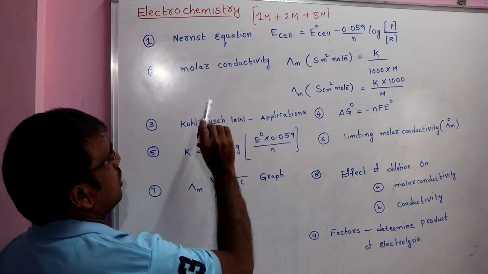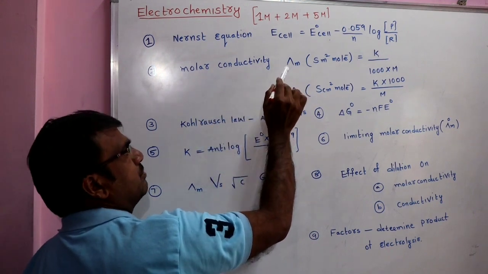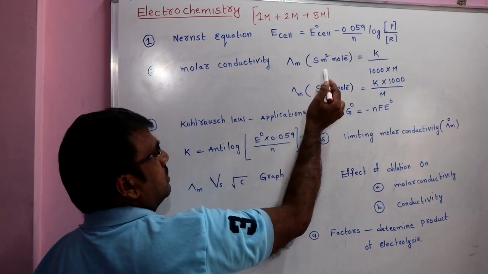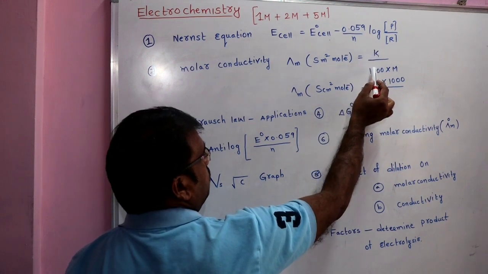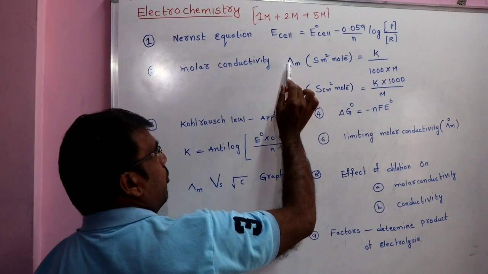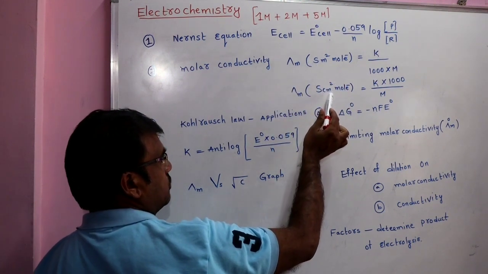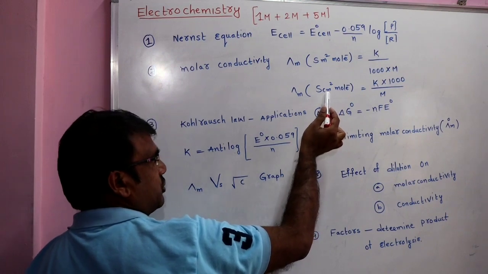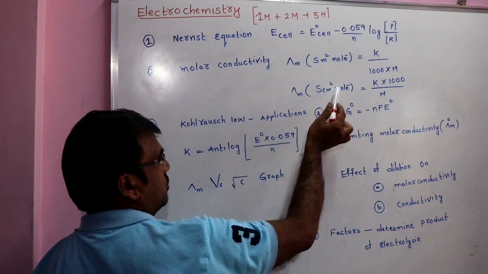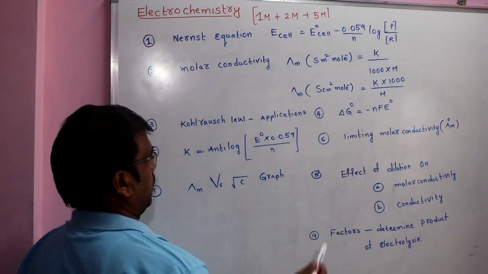Next, there is a chance to ask the problem on molar conductivity definition and molar conductivity problems. Lambda M equal to K by 1000 into molarity. What is the unit of molar conductivity? Siemens meter square mole inverse. Sometimes we can express the unit of molar conductivity in Siemens centimeter square mole inverse. In this case, K into 1000 by M we have to take.